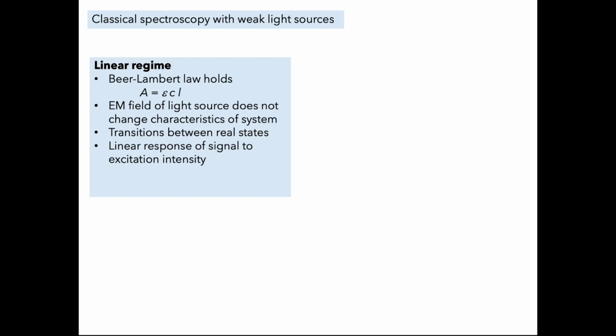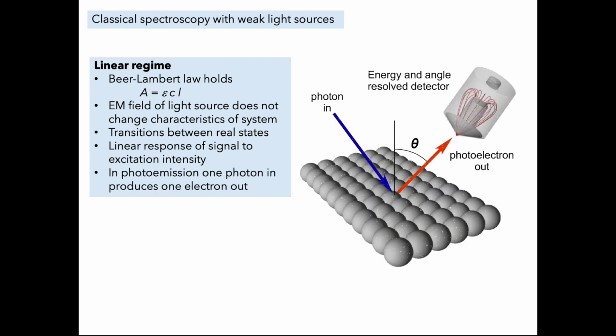When we started our discussion of spectroscopy, classical spectroscopy uses weak light sources. The Beer-Lambert law holds; everything is in what we call the linear regime, right? The electromagnetic field of light doesn't change the characteristics of the system that we're probing. We have transitions between real states, and the response of the signal to the excitation intensity is linear, right? So for example, in photoemission, we have one photon in, we get one photoelectron out, as long as the photon energy is above the work function.